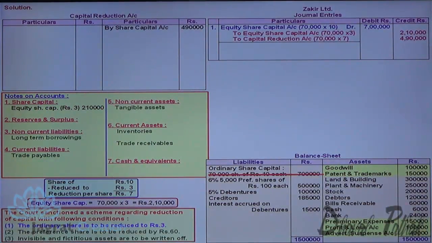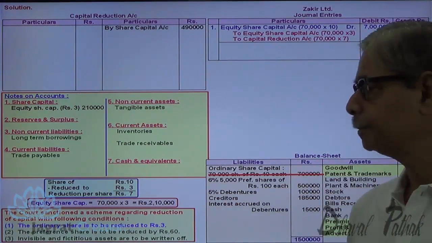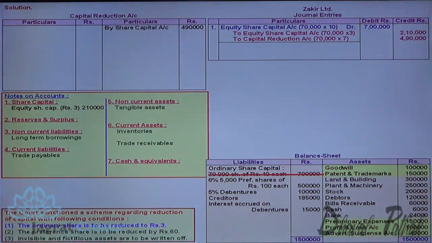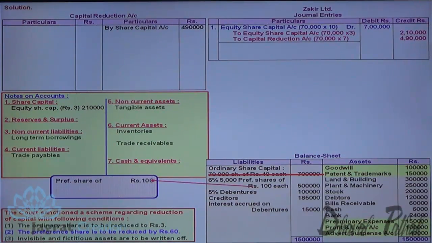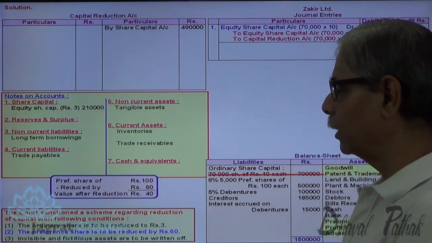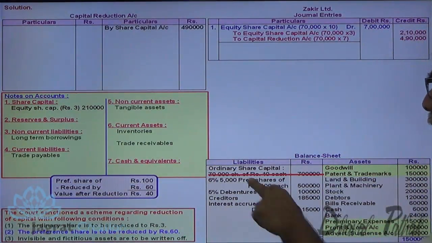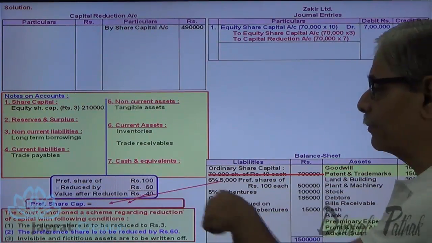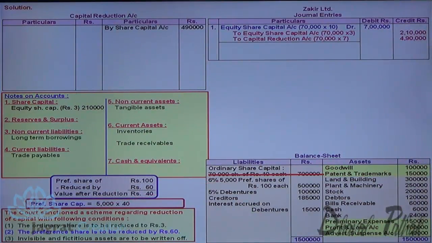Now this transaction is done, so I make a mark that this is done. Next, preference share is to be reduced by rupees 60. So a share of 100, reduction by 60, so reduced to 40. So the value after reduction is 40 rupees. What is the number of shares? 5,000 shares. On 5,000 shares, the value left after reduction is 40, 5,000 into 40, 2 lakhs.